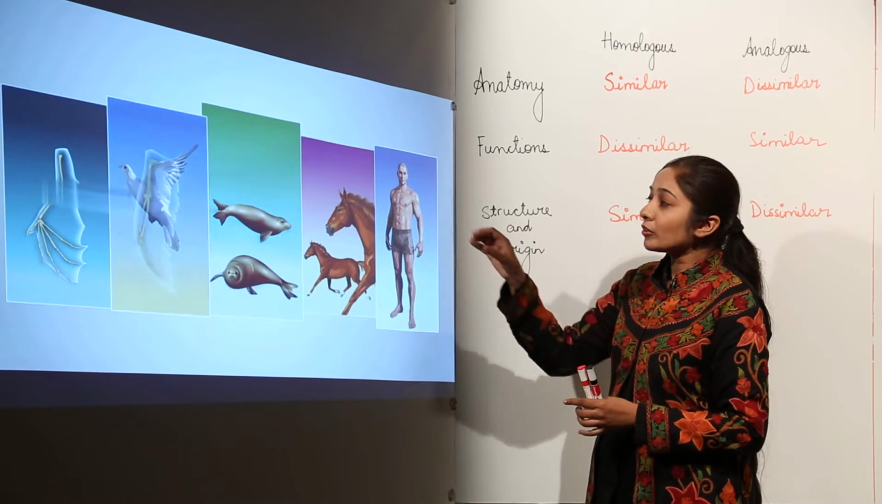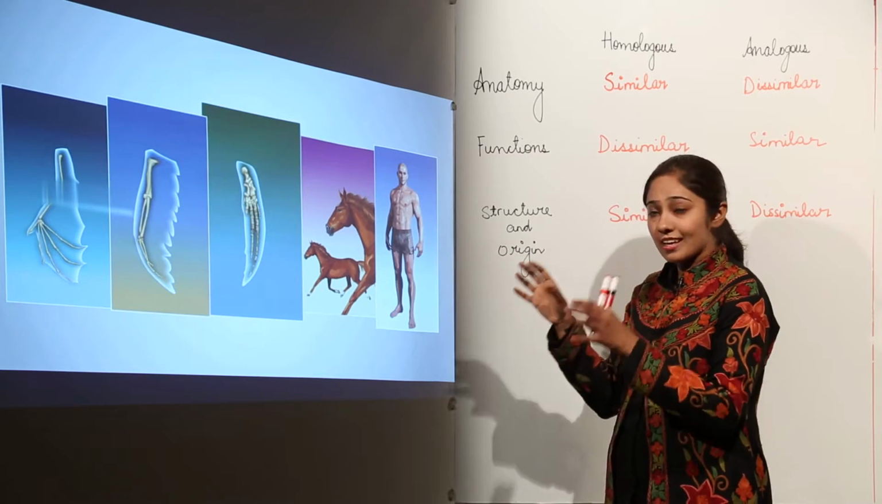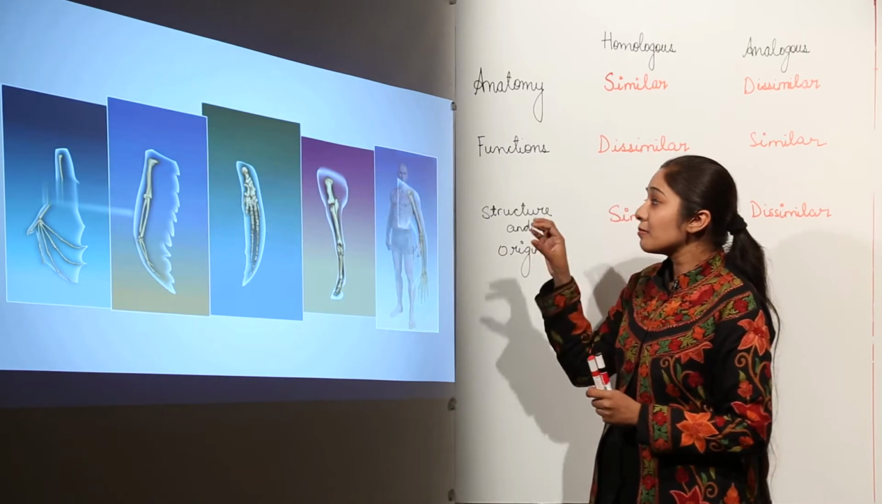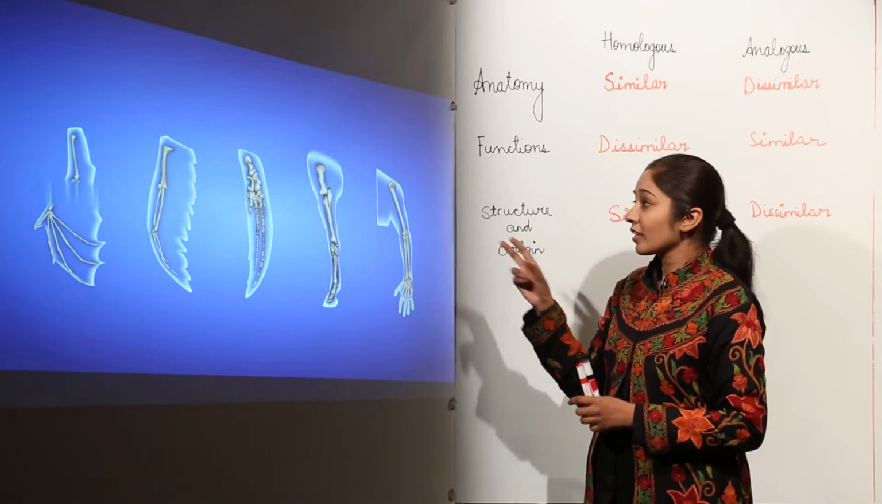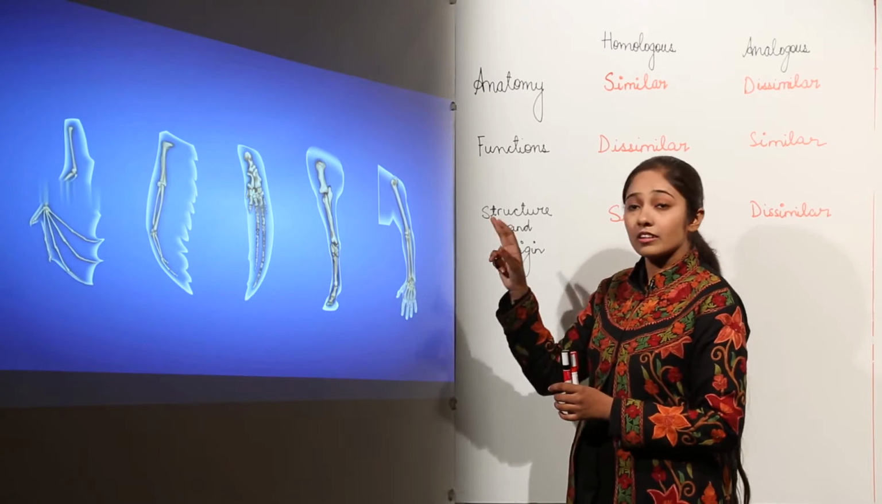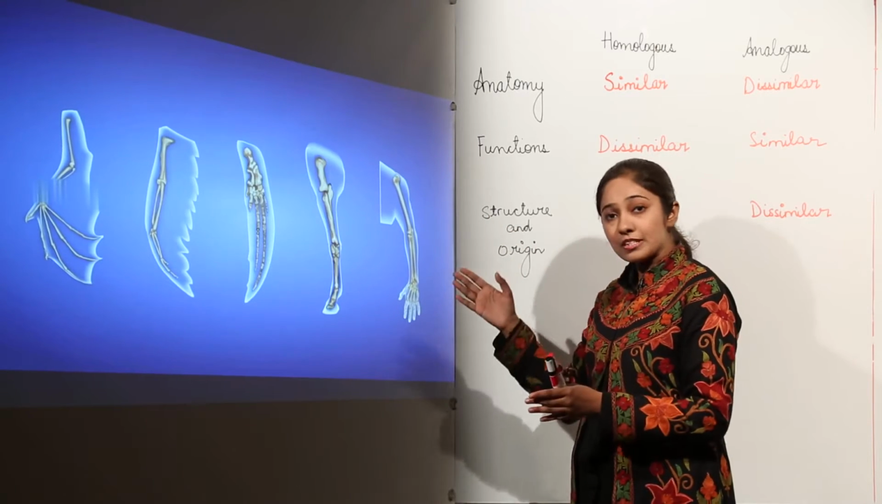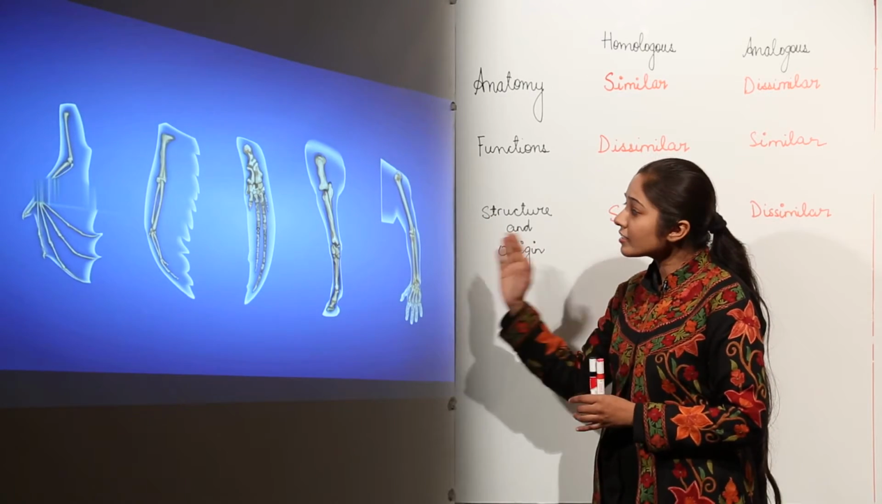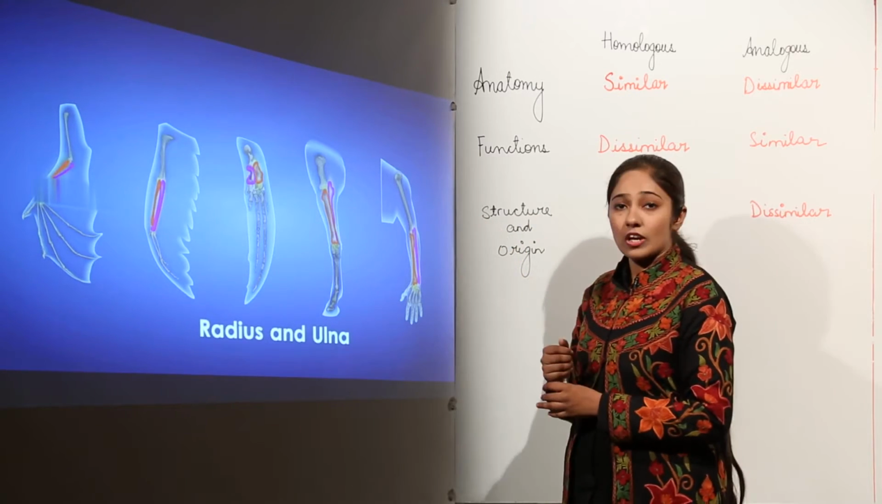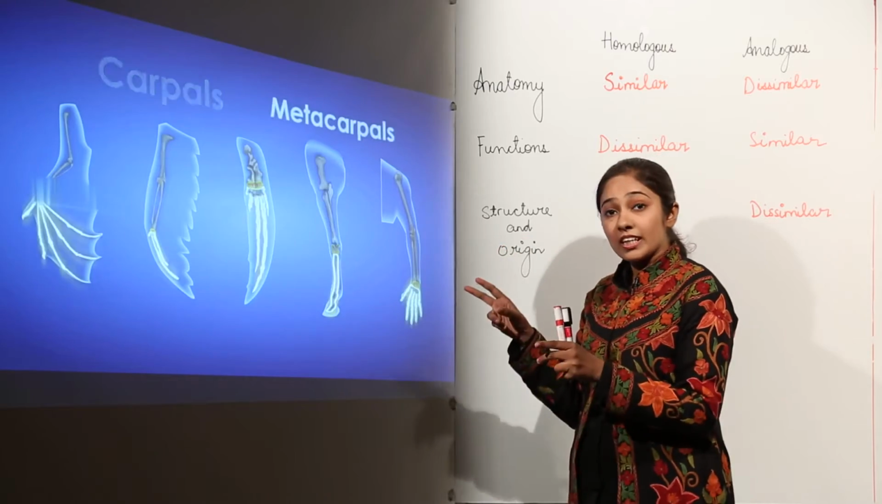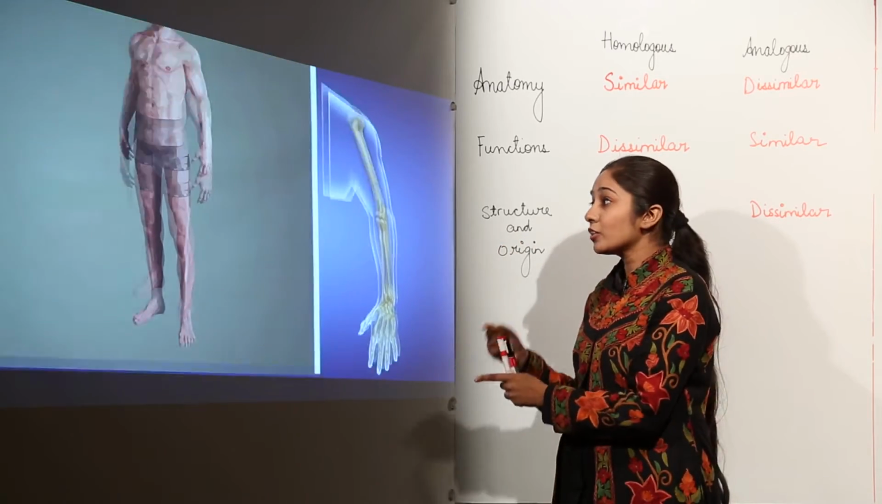So, let us talk about the anatomy of these structures. When you look inside, you will see that they have similar bone structures. First bone is the humerus, and secondly we have radius and ulna, then we have carpals, metacarpals and phalanges. You see the same basic structure, but they are actually doing different functions. They are used for different functions.